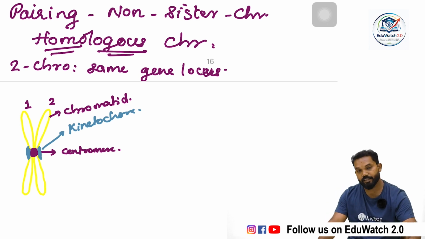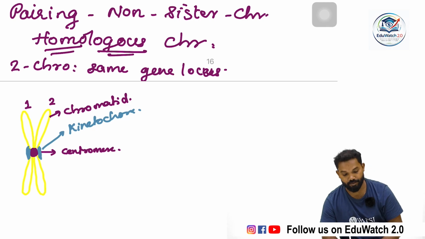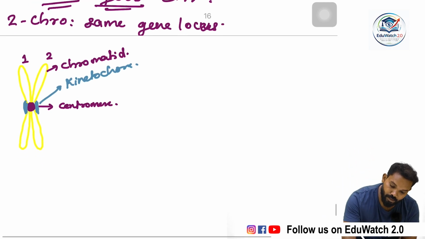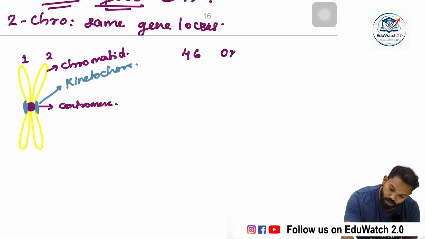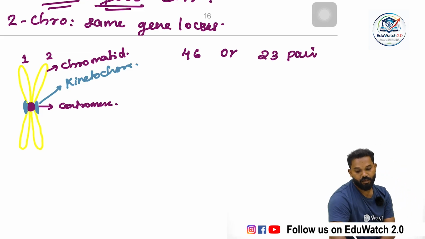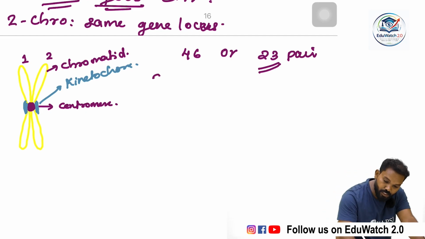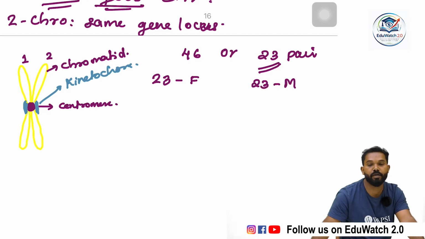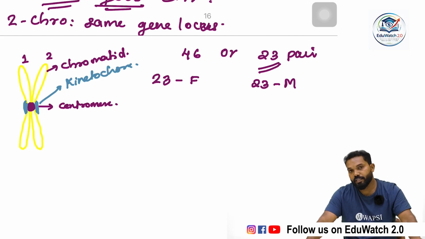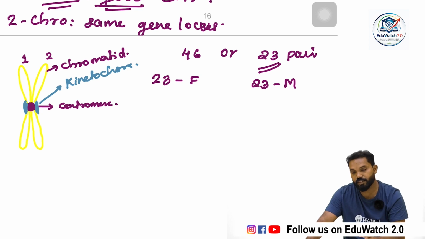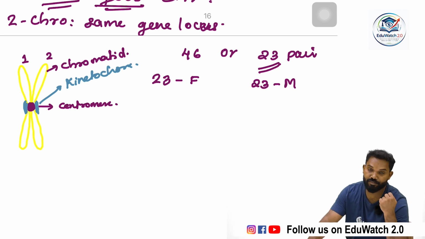What is the chromosome number of a human being? Our chromosome number is 46, or 23 pairs. Why is it known as 23 pairs? Among these 46 chromosomes, 23 come from the father and 23 come from the mother. One chromosome from the father and one from the mother are a pair of chromosomes.